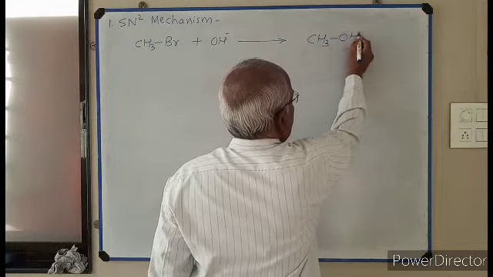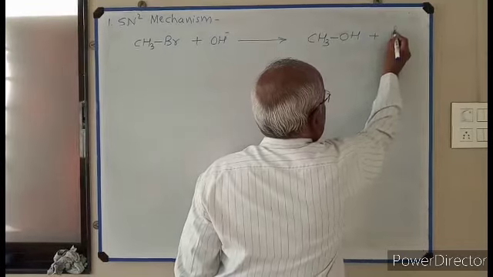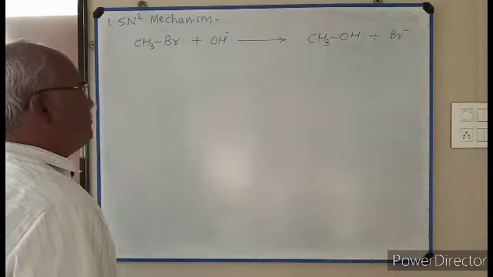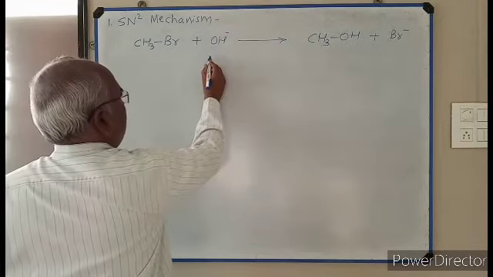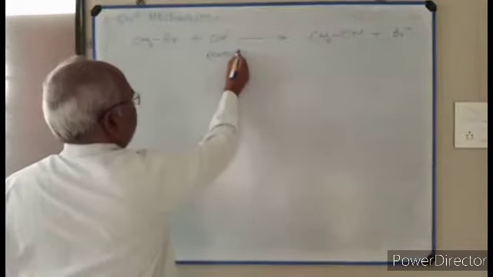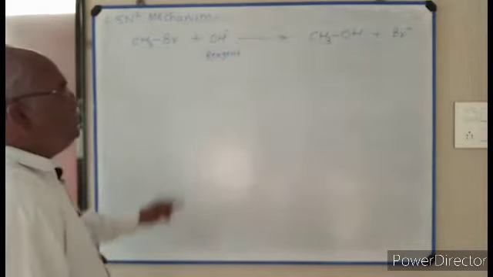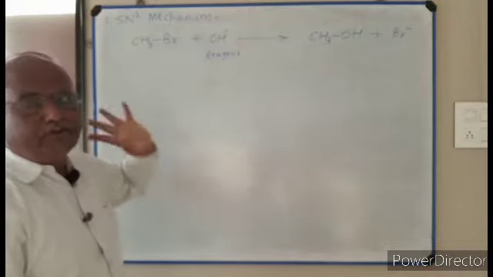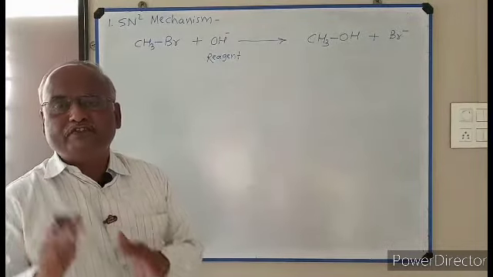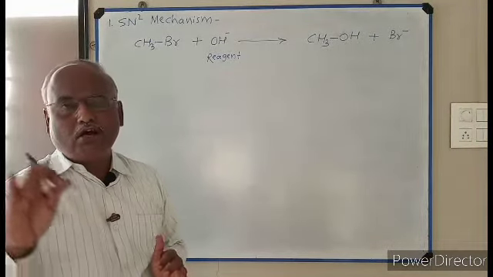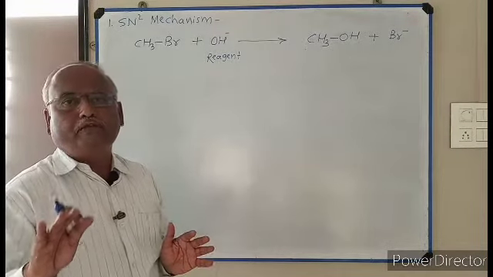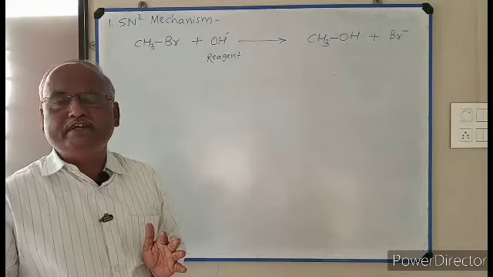and we get the product CH3OH plus Br minus. So remember, in this reaction OH minus is the reagent. It is a nucleophilic reagent. You know that there are 2 types of reagents, electrophile or electrophilic reagent, and the second, nucleophile or nucleophilic reagent.